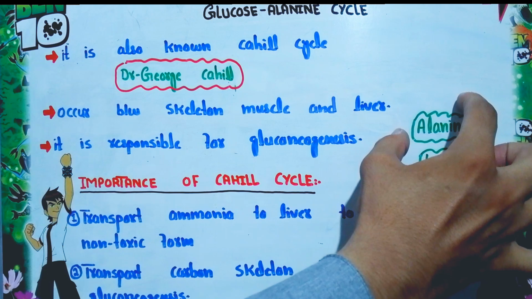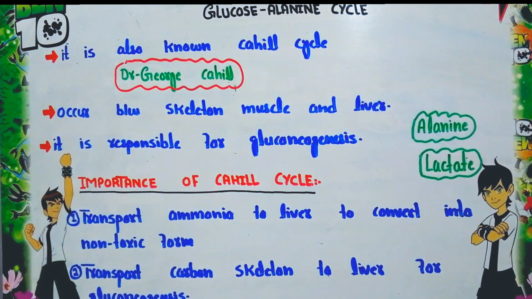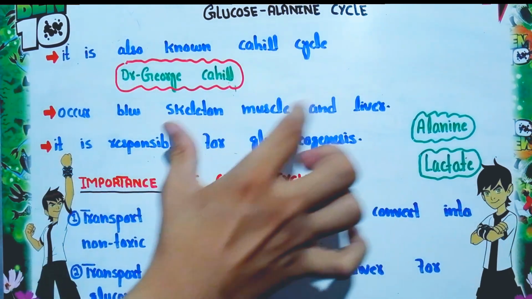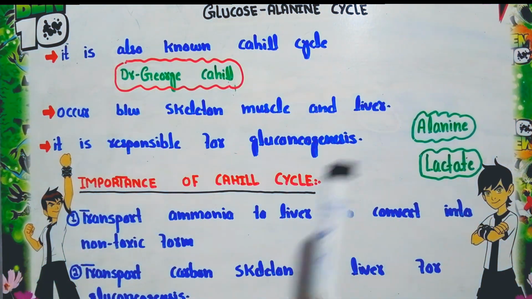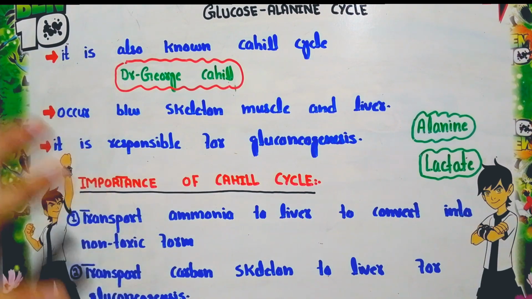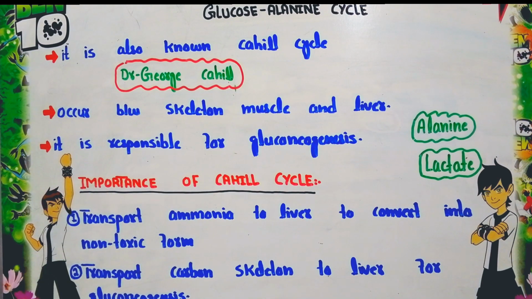While lactate is used to synthesize glucose in the Cori cycle, which we have discussed in the previous lectures, this is also gluconeogenesis. Now what is the function, or what is the importance, of the Cahill cycle, or why does the Cahill cycle happen? We have two important functions performed by the glucose-alanine cycle, or the Cahill cycle.